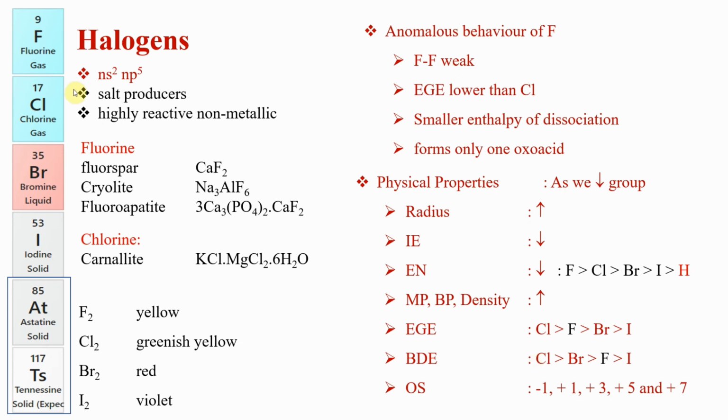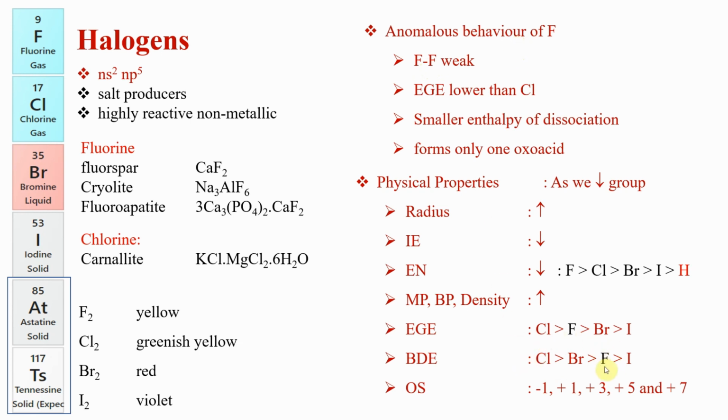So as you go down, bond dissociation energy should decrease, because as size gets bigger and bond length increases, the bond can be broken easily. So chlorine, bromine and iodine behave as we expect. Fluorine size is small, so bond dissociation energy should be high, but because of electron repulsion it is lower than expected.